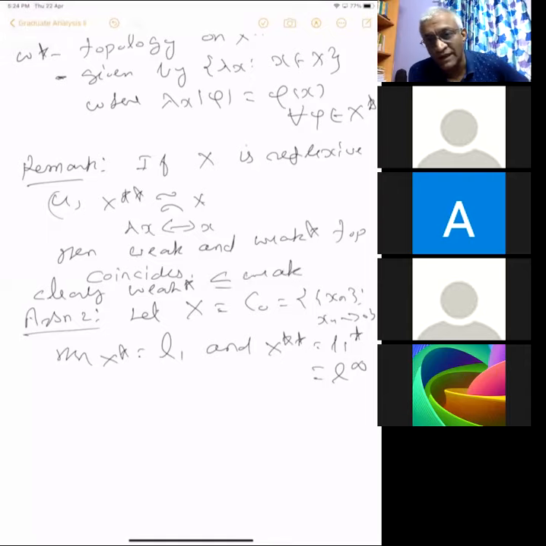It is enough to prove that you have some function which is continuous with respect to weak star topology but not continuous with respect to weak topology. No, if it is continuous with respect to the smaller topology, it need not be continuous with respect to the bigger topology, right? It's the other way, I think. What should be the right thing?